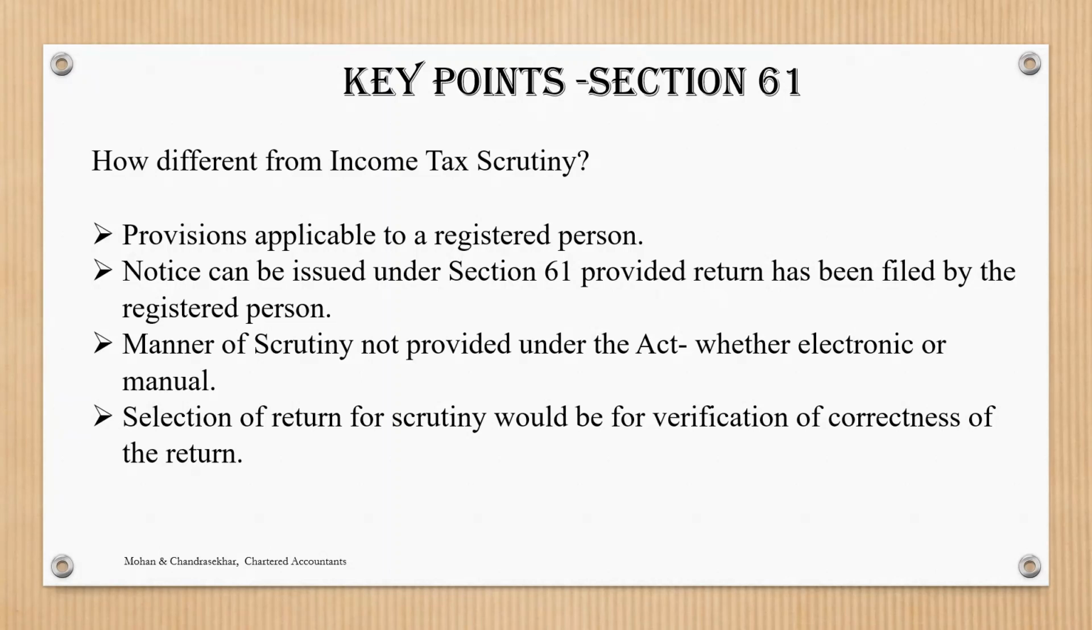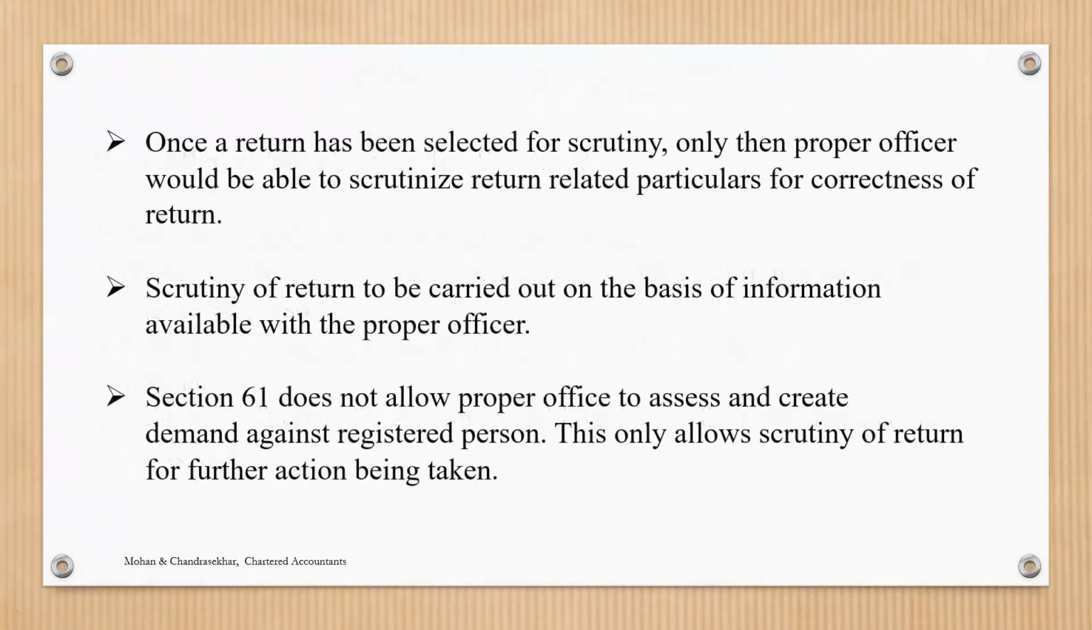So you have to doubly ensure that if a notice is issued under Section 61, it should be restricted only to the return. It cannot go outside the return. If they say something is not matching with your return, then it is fine. But if your return is not filed, or if anything is not connected to your return, they are not supposed to issue any notice under Section 61.